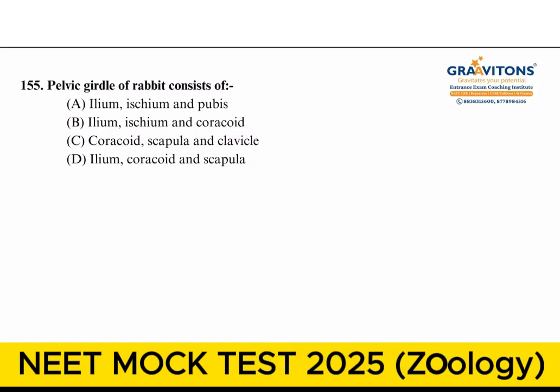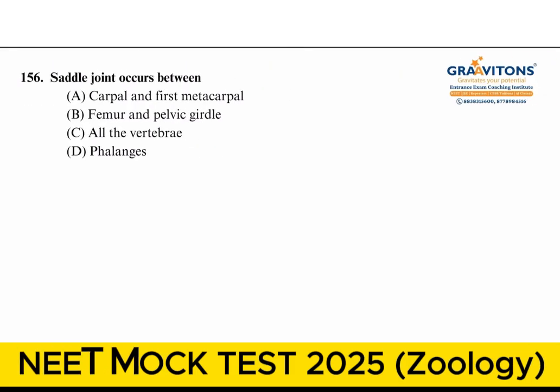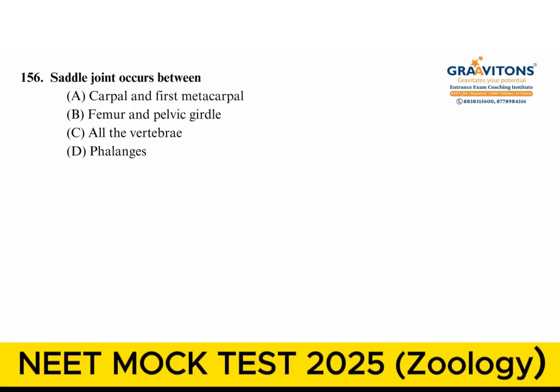Next one, pelvic girdle in rabbit consists of. Option A is correct: ileum, ischium and pubis. The other options do not form the pelvic girdle. Coracoid process, scapula, clavicle, all these are out of the pelvic girdle. So option A is correct. Next question, saddle joint occurs between. This is also a direct factual question. The answer is option A, carpal and first metacarpal.